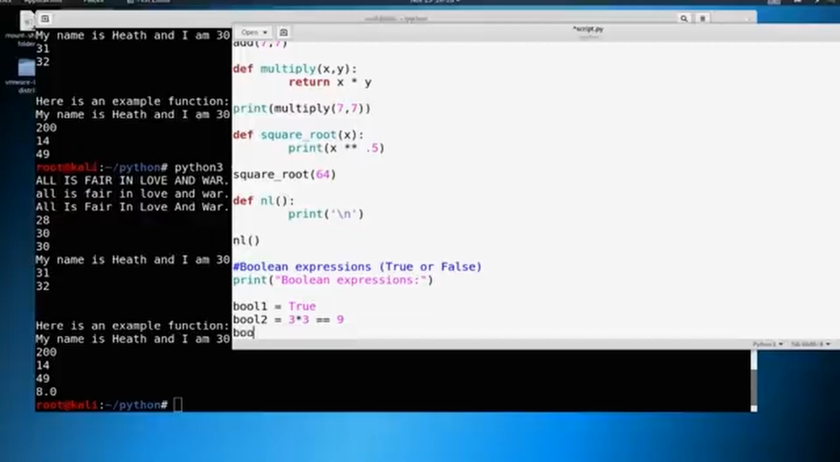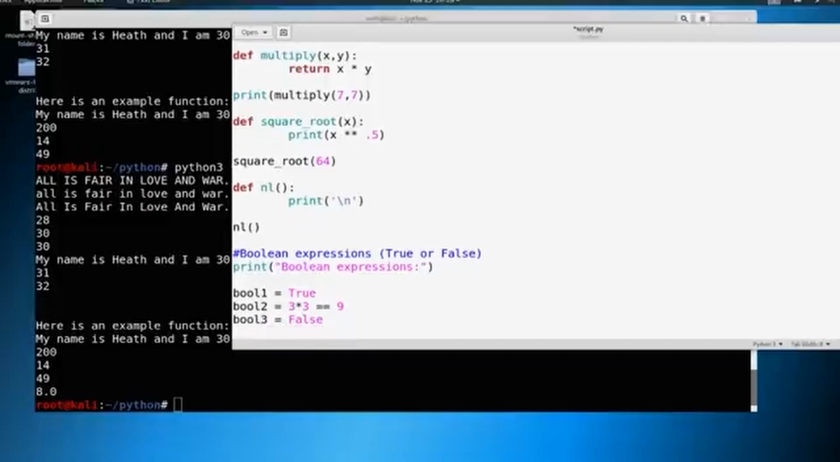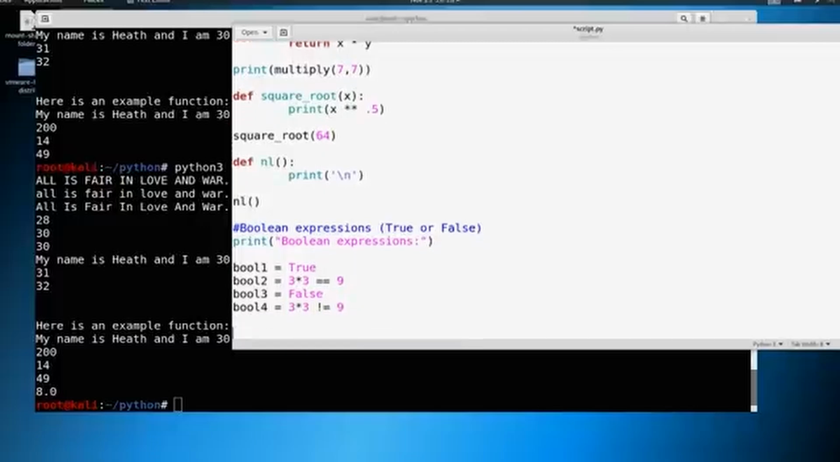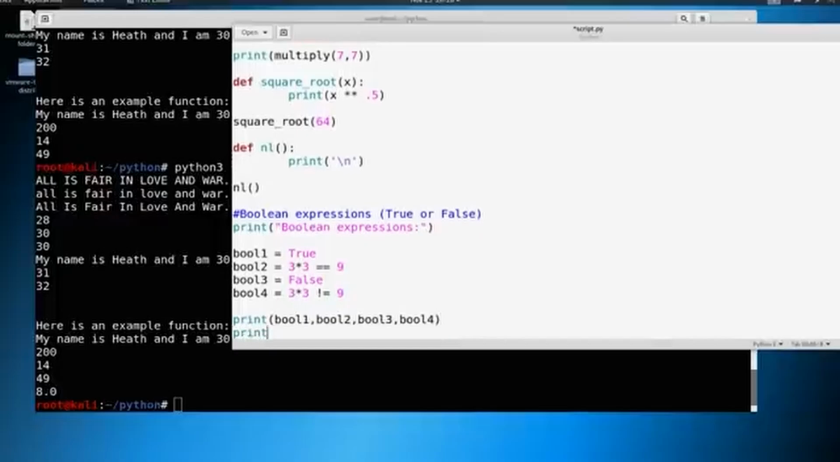Let's do a couple more. So we could say bool3 equals false, and bool4 equals 3 times 3, and then we can say does not equal 9. Well, that's not true, right? So that's false. So if we were to print these all out, we could say print bool1, bool2, bool3, and bool4. Okay, and let's also print the type so we know about this. So we say print type, and let's take a look at what this looks like.